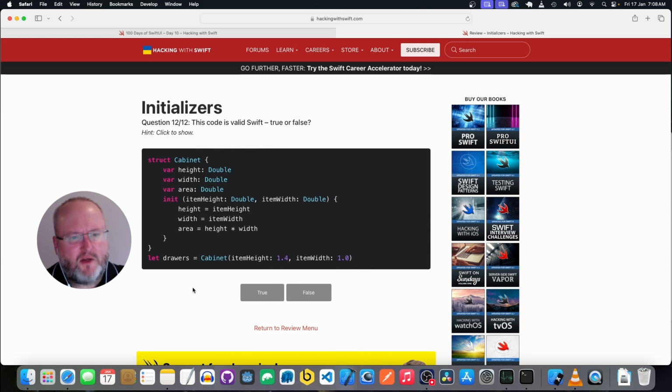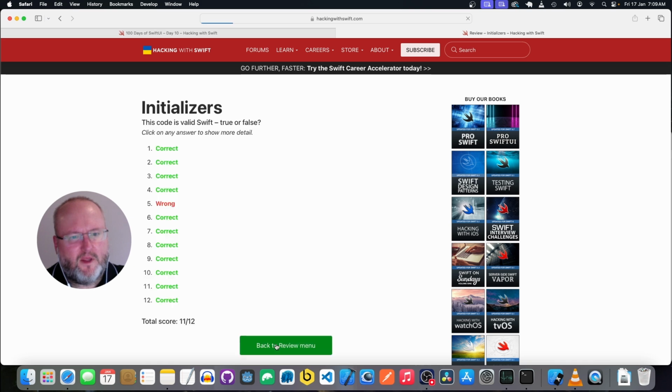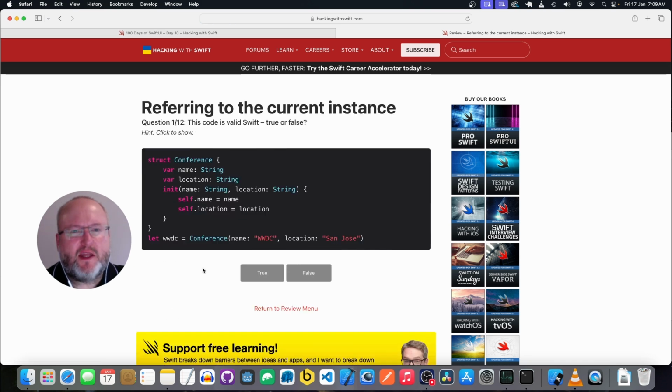And we have a struct Cabinet with a property height, which is a double, and width, which is a double, and area, which is a double. Okay, we've got an init method, which will take in a height and a width, and it sets the height and the width, and it automatically sets the area to the height multiplied by the width. So it's covering all three properties there. And yeah, this looks valid. Awesome. Okay, one wrong, but we're getting better. Now I'm going to do the test for referring to the current instance.